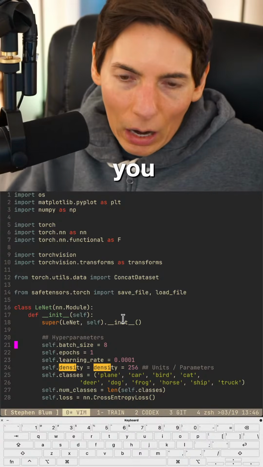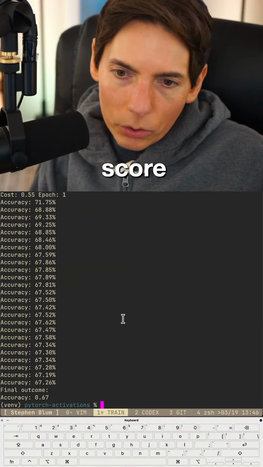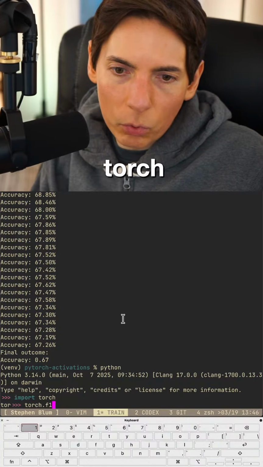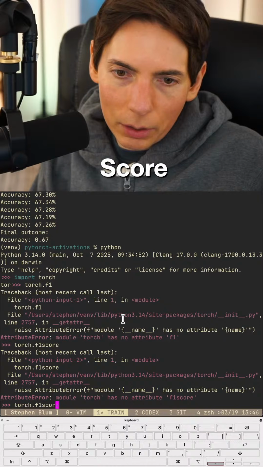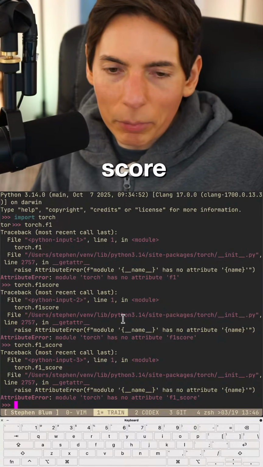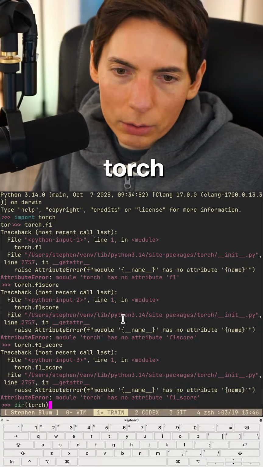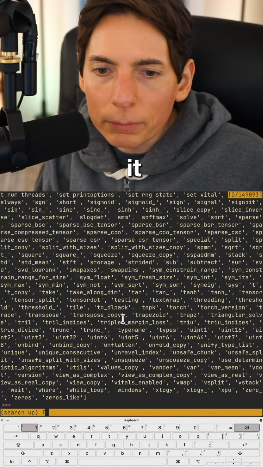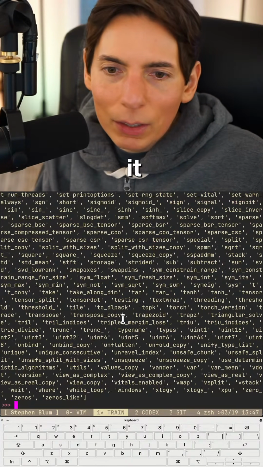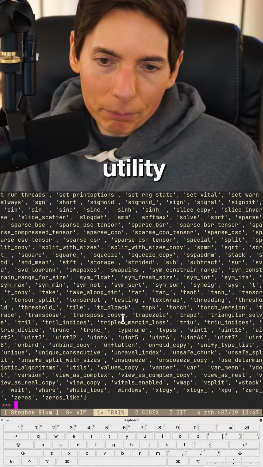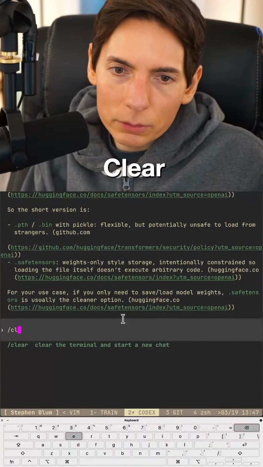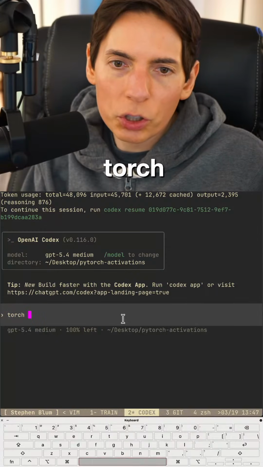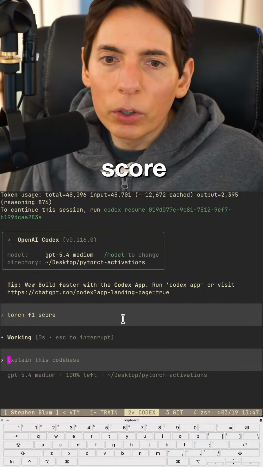All right, so it's called torch.f1 score. So in Python, import torch, torch.f1_score. How about this? dir(torch). Okay, then we'll search for it. F1. I don't see it. All right, it might be in a utility or something. All right, clear. So let's see, PyTorch torch F1 score. Is there a method? I want the method.